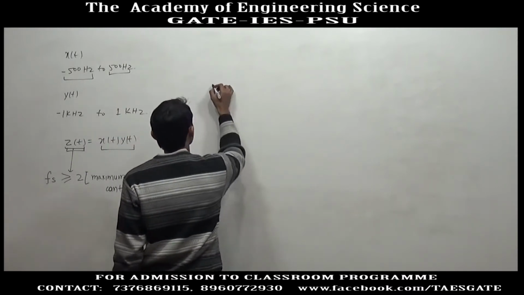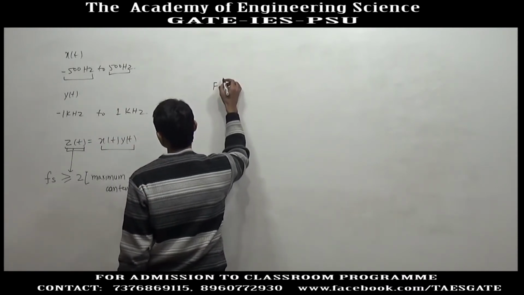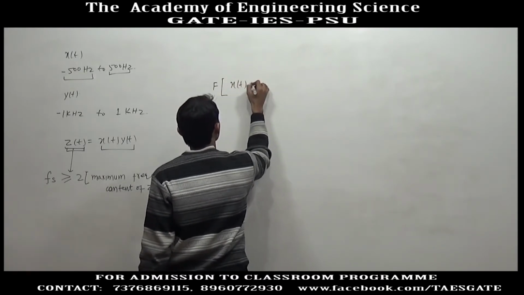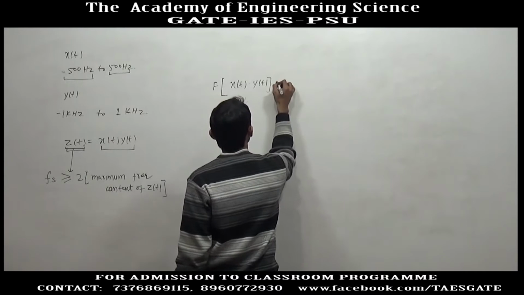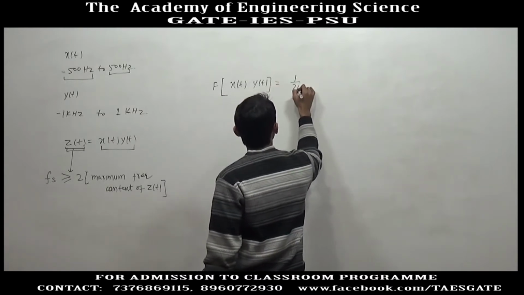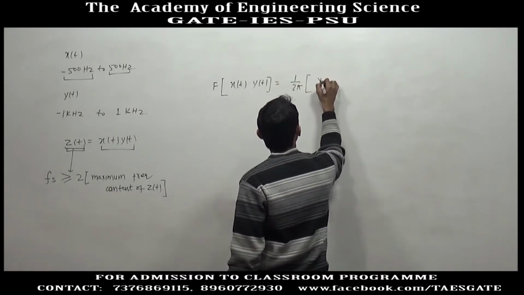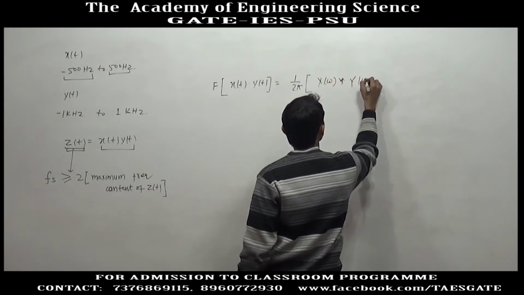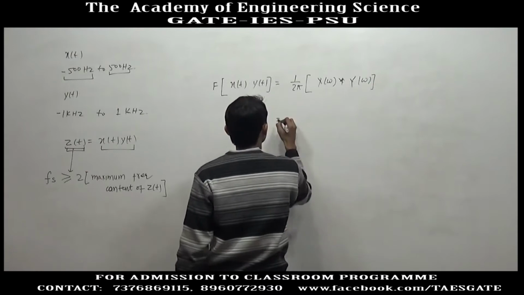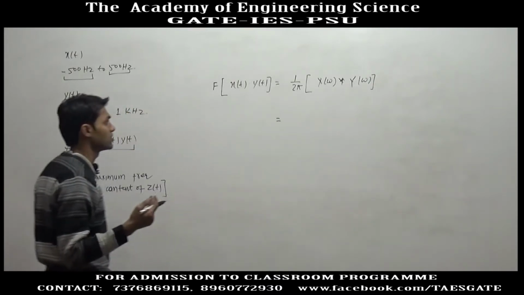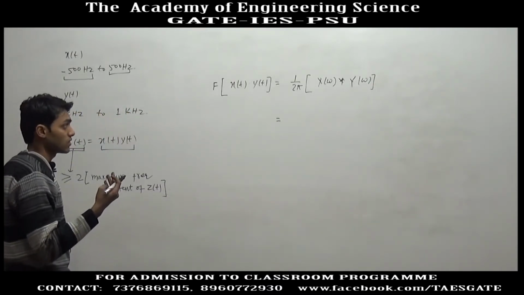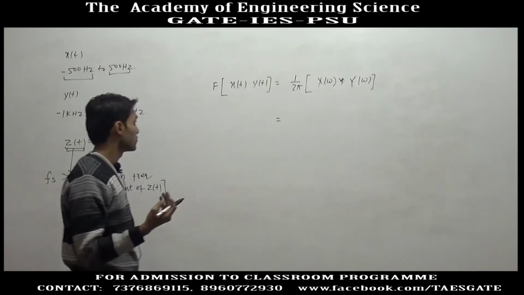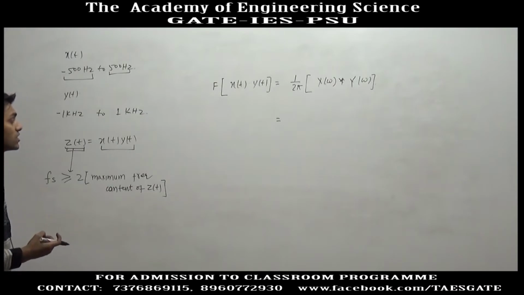The Fourier transform of x(t) into y(t) is equal to 1 by 2 pi X(omega) convolution Y(omega). Later I will teach you Fourier transform, which you already know from signals and systems.